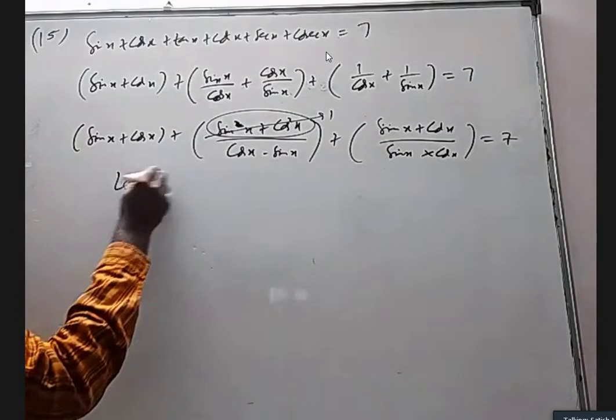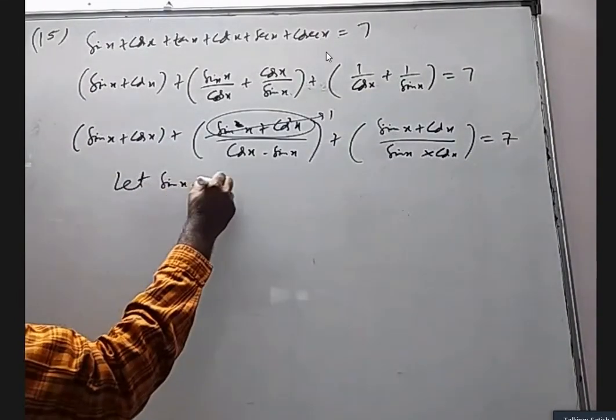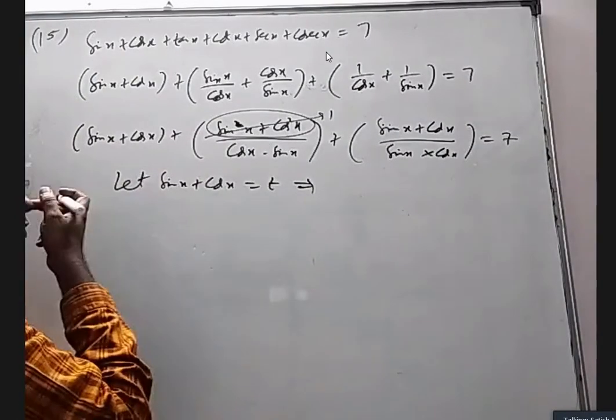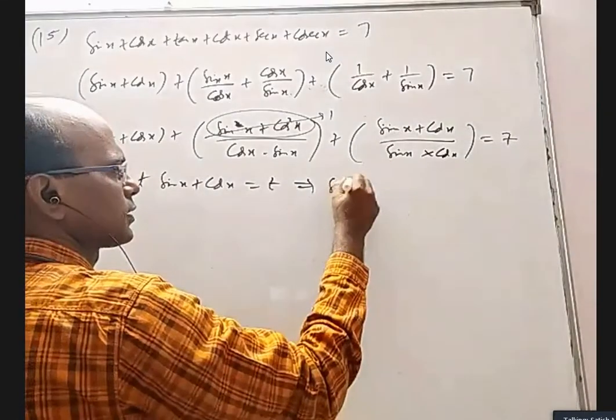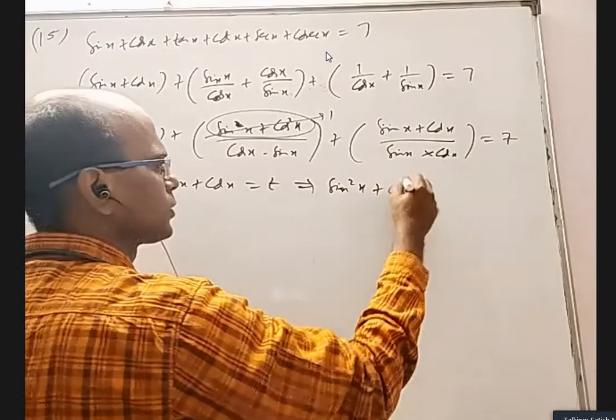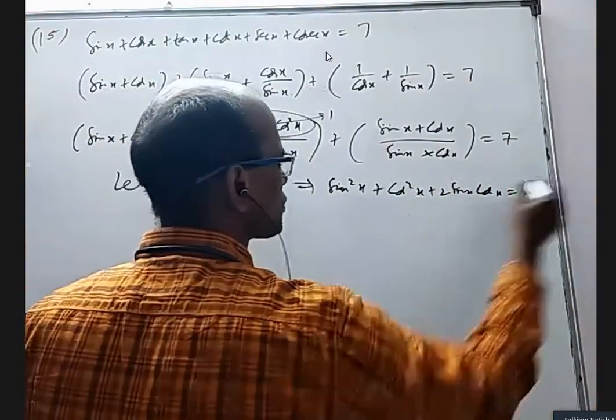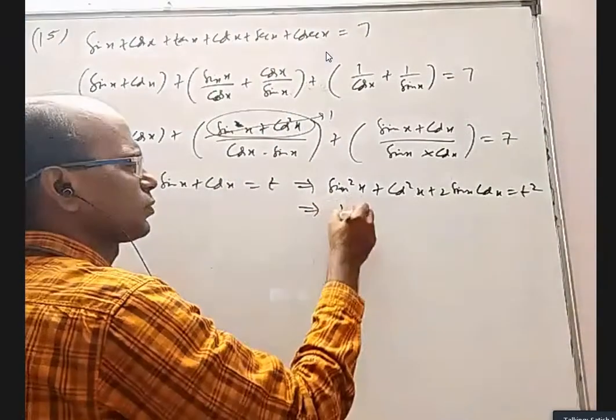I am going to take sin x plus cos x as some t. When I square it, I'll get sin square x plus cos square x plus 2 sin x cos x is t square, and sin square x plus cos square x is 1.